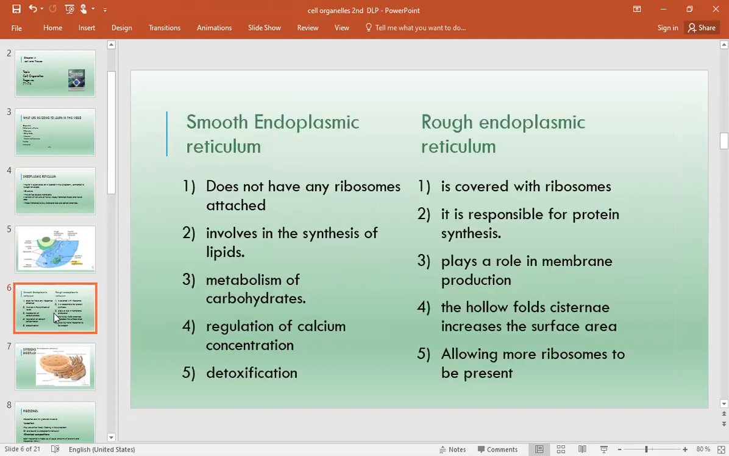On this basis we divide them into smooth endoplasmic reticulum and rough endoplasmic reticulum. Why are we dividing it? The smooth endoplasmic reticulum does not have any ribosomes, as you can already see, and the rough endoplasmic reticulum has ribosomes. Smooth is involved in the synthesis of lipids, while rough is involved in protein synthesis. They also play a role in carbohydrate metabolism and membrane production. So both of them have some differences in their functions.